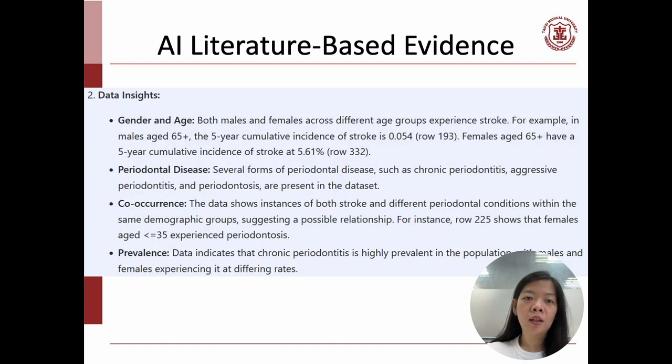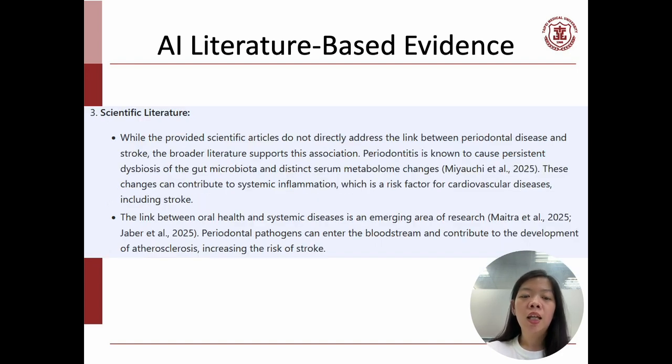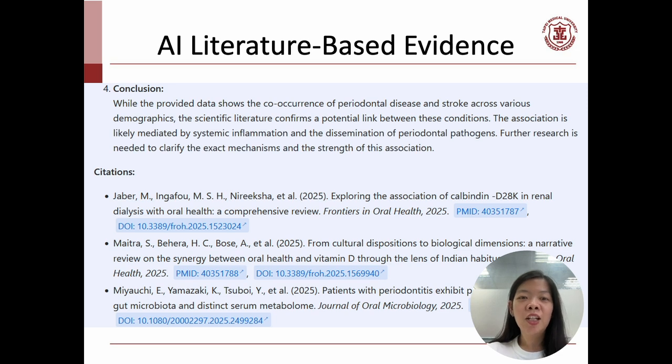And then here is the quantitative summary based on our results, and you can see the co-occurrence as well as the prevalence in our study. And then this is the scientific literature with the real citations. And then here is the conclusion and the real references from PubMed that you can access through this link of the citation.